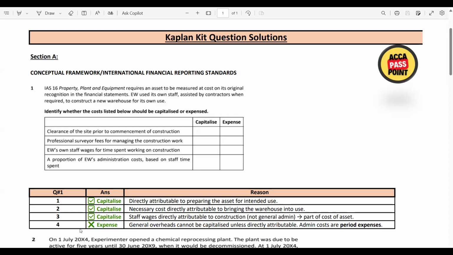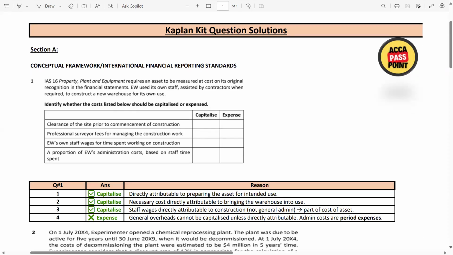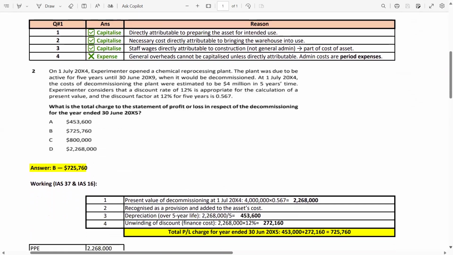Now, question number two is also about property, plant and equipment, along with IAS 37. On 1st July 20X4, an experimenter opened a chemical reprocessing plant. The plant was due to be active for 5 years until 30th June 20X9, meaning from this date the plant was due to be active for 5 years.